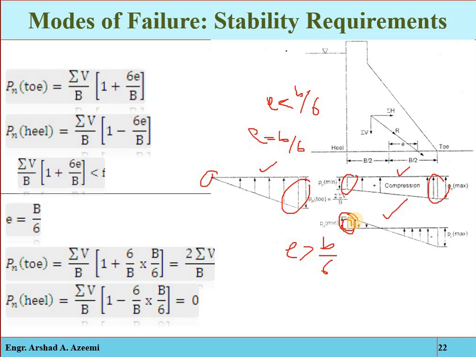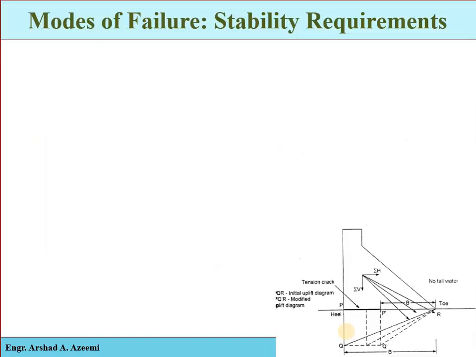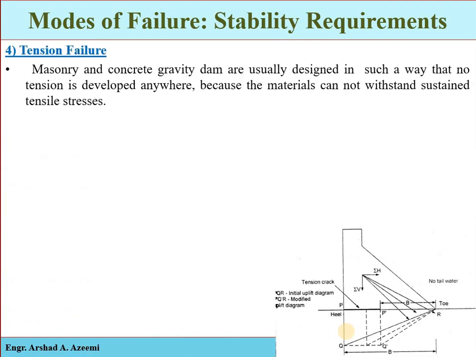And remember, no tension should be permitted at any point of the dam under any circumstances for moderately high dams. To ensure that no tension is developed, the eccentricity should be less than or equal to B by 6. Masonry and concrete gravity dams are usually designed so that no tension is developed anywhere, because the material cannot withstand tensile stresses.